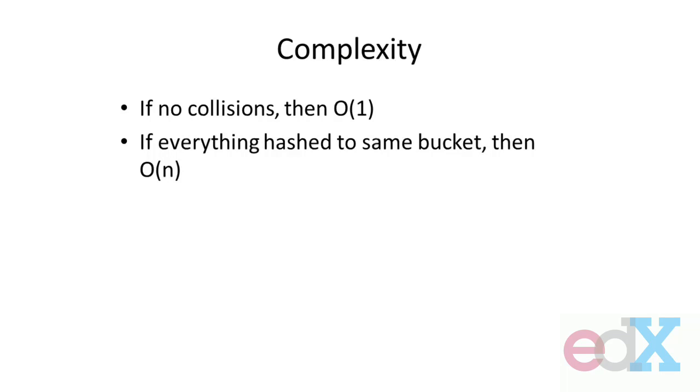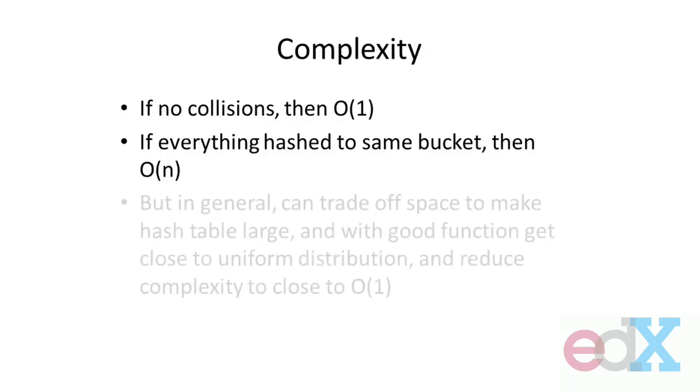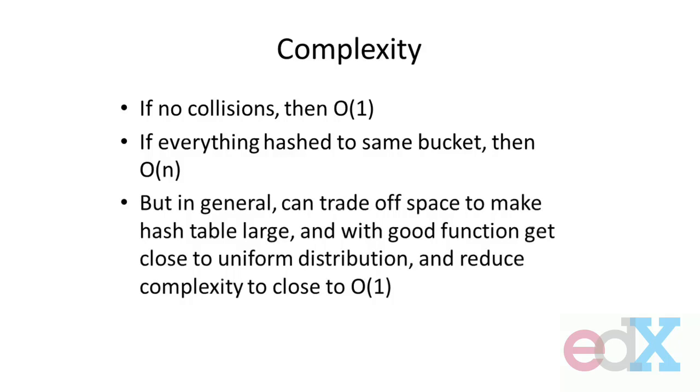Because now I've got order n, because I've got to search through that list linearly to find the element I'm looking for. But in general, I could get something that can be very efficient. I can trade off space: how much memory do I use to make the hash table large? And then if I've got a good function, I can get close to uniform distribution, which reduces the complexity to something close to order 1. If my hash table is big enough that it's likely that only one element gets hashed at any location, I'm at order 1. Even if it's not quite that, it's still pretty close because I'm not searching through a huge list there. I'm looking at 1 or 2 elements to find them.